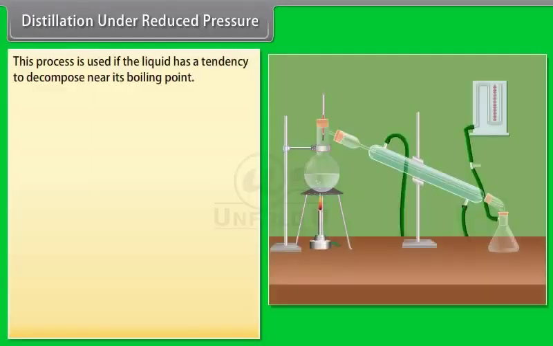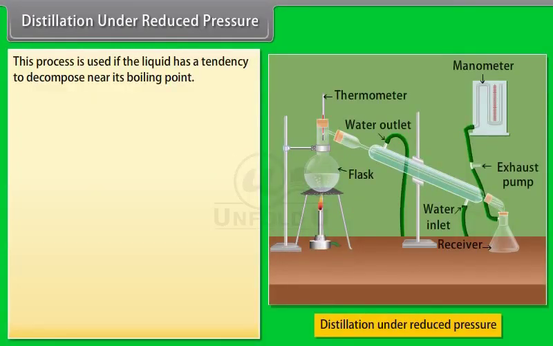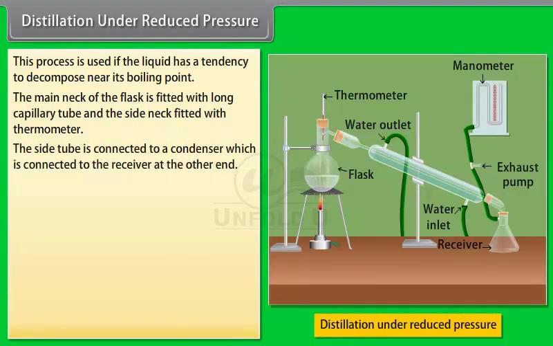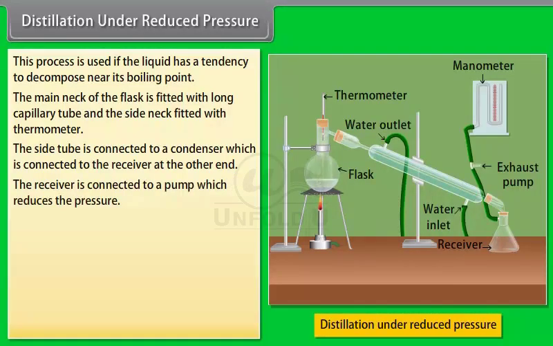Distillation under reduced pressure. This process is used if the liquid has a tendency to decompose near its boiling point. The main neck of the flask is fitted with a long capillary tube and the side neck is fitted with a thermometer. The side tube is connected to a condenser which is connected to the receiver at the other end. The receiver is connected to a pump which reduces the pressure.